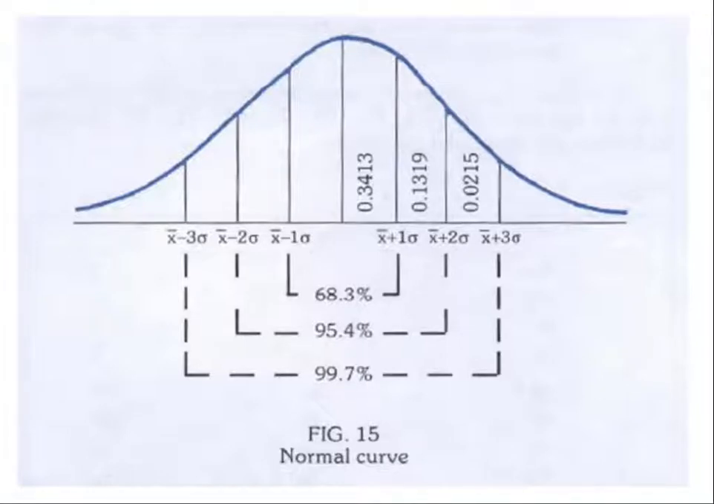Try to remember, in a normal curve the mean is equal to the median is equal to the mode. In the right side skewed graph it is mean greater than median greater than mode, and in left side skewedness you can see mean less than median less than mode.